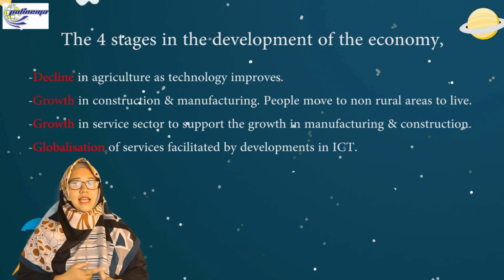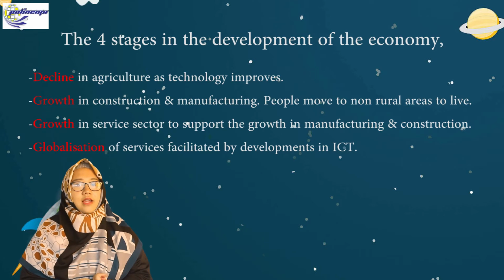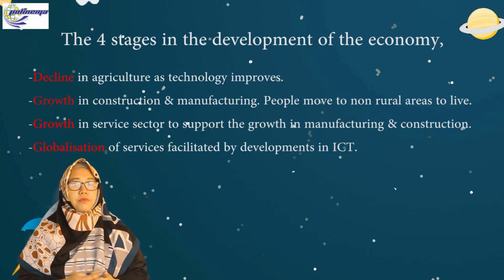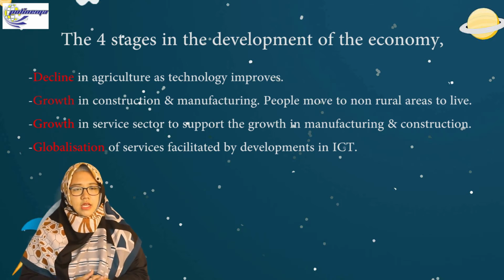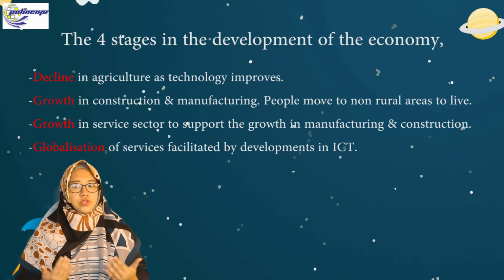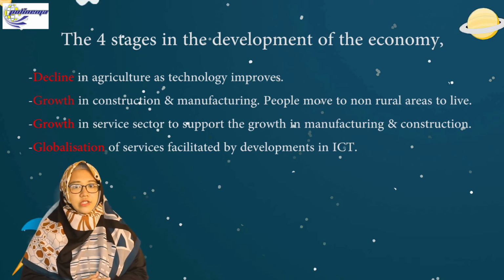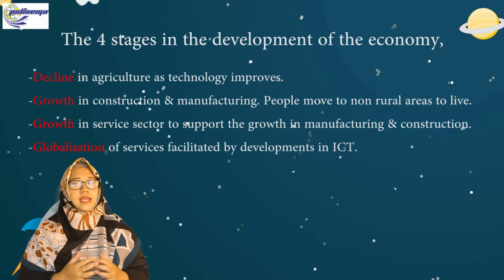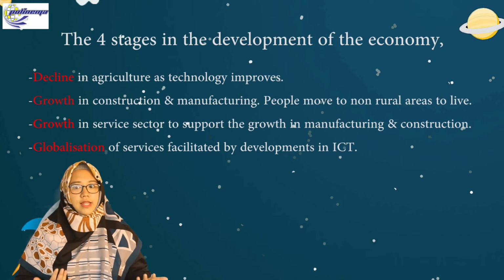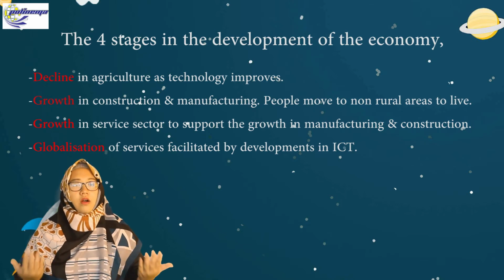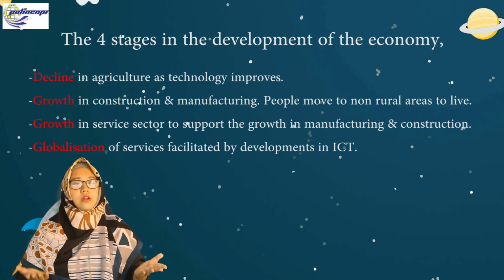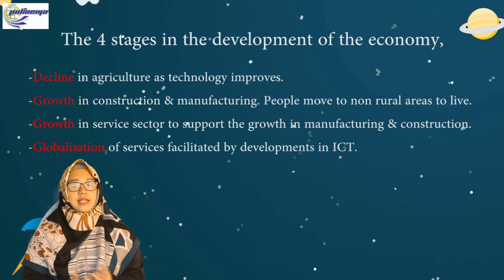Decline here is the decline in agriculture as technology improves, and growth in construction and manufacturing, so people move to non-rural areas to live, and growth in the service sector to support the growth in manufacturing and construction. The last one is globalization. We know that now we are in the globalization era, so globalization of services is facilitated by developments in ICT.